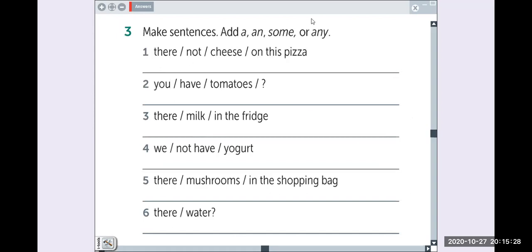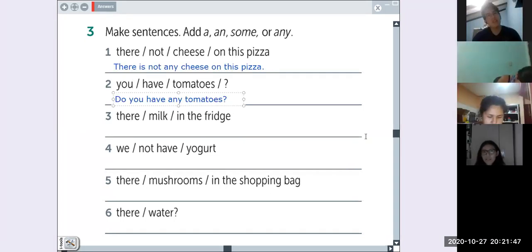Okay. Here we have a, an, some, or any too. Here we have the sentences and you have to write the correct sentence or question. So I'm going to give you some minutes. Try to do it and then we're going to check. Guys, is this question correct? Do you have any tomatoes? Do you agree with your partner? Yes. Okay.